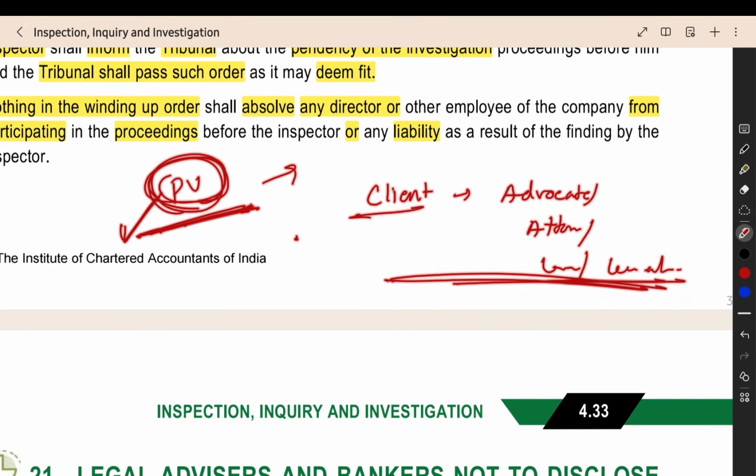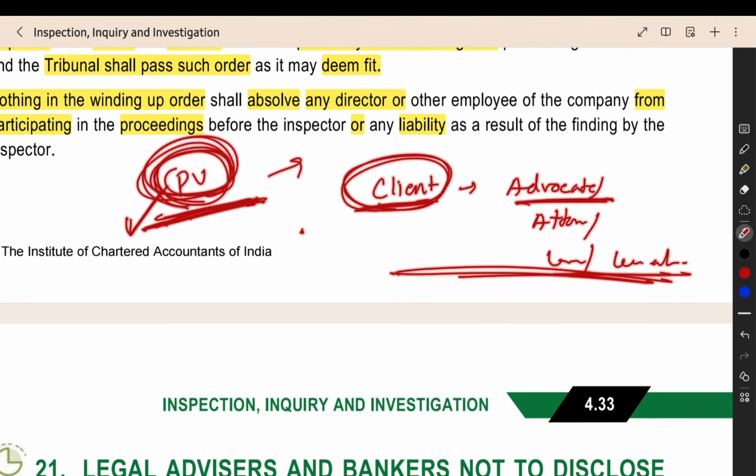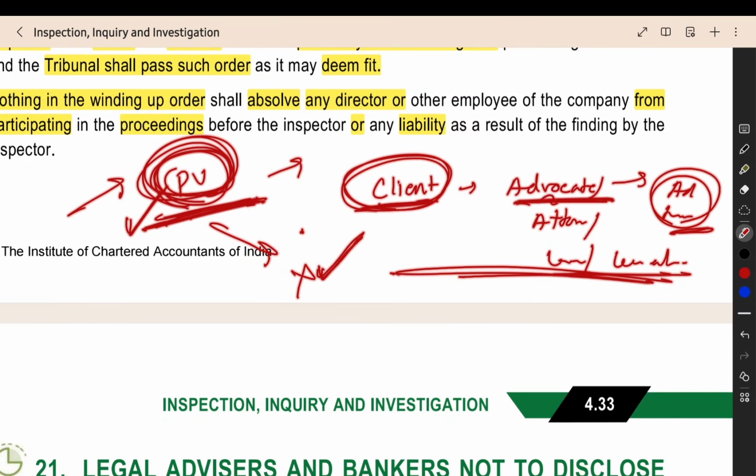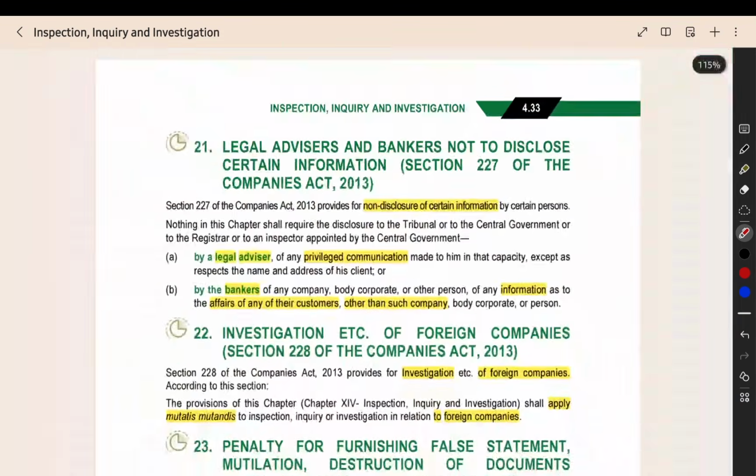You have the basic right, as a client, to speak with your advocate. No one can question it. That is the privacy of privileged communication. Whatever you tell in the privileged communication, you do not have any responsibility to tell it to the central government or the investigating authority. The advocate also can provide only the client's name and address. Only this much information can be provided by the advocate to the investigating agency. Other than that, no other information will be provided by the advocate.